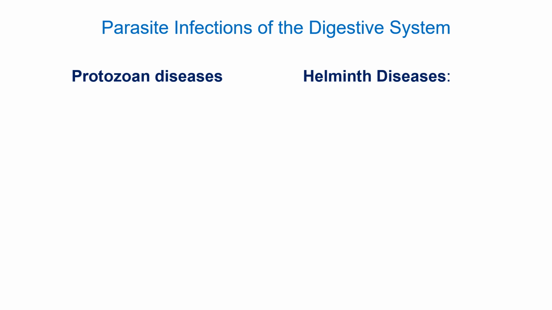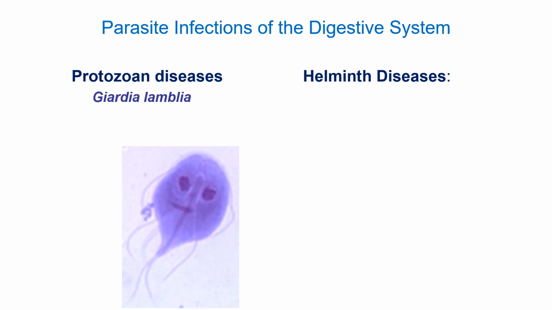Okay, so I want to just talk about a few other gastrointestinal infections, and keep in mind most of these things are causing some sort of diarrhea or vomiting. So we talked about some protozoan diseases. Giardia was a big one. Remember, it has 2 nuclei. There it is, looking right at you with its 2 nuclei. It has lots of flagella.